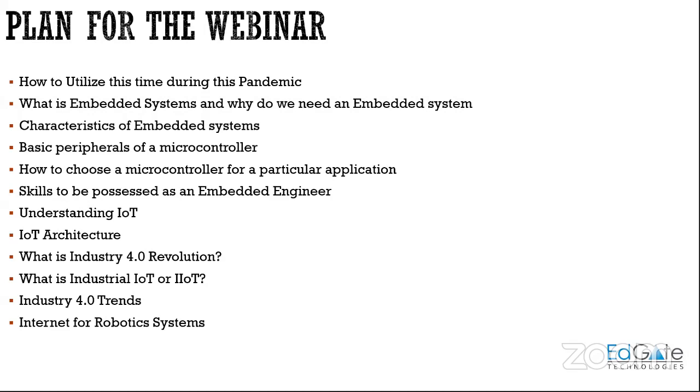Then how to choose a microcontroller for a particular embedded application. What are the criteria we need to follow so that we'll be able to select the proper microcontroller for our application.